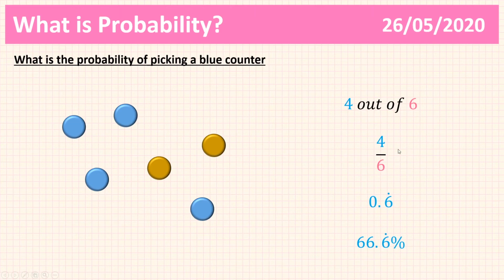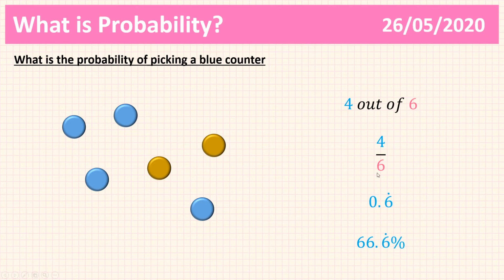I have not simplified this because it's a much better representation to say that there are 4 out of 6. If I wrote 1 out of 3, although it's exactly the same, the probability has not changed, it's more difficult for you to look at that fraction and say, how many counters were there to begin with?